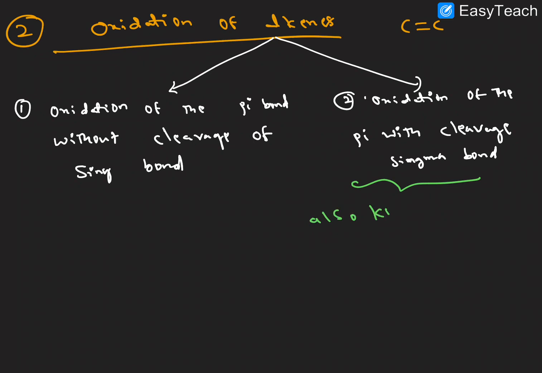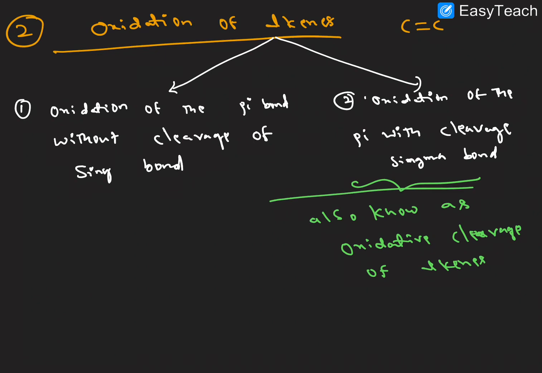This is also known as oxidative cleavage, oxidative cleavage of alkenes.